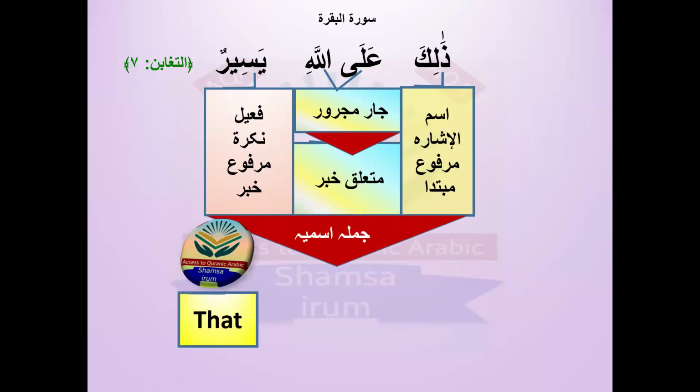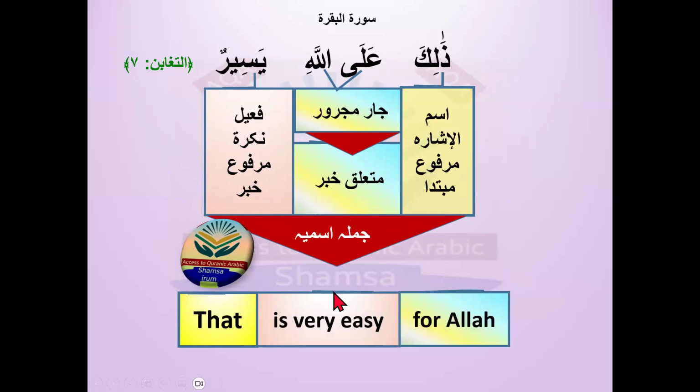Translation: that is very easy for Allah. I can say that that is easy for Allah. Why do I say very easy? I hope you will say that it is because it is on the fa'il pattern. That's why we are putting exaggeration. We are doing more emphasizing in this translation. We will not say that that is easy for Allah. We will say that is very easy, that is super easy for Allah. Why do I use these words? Because it is on the fa'il pattern. All right.